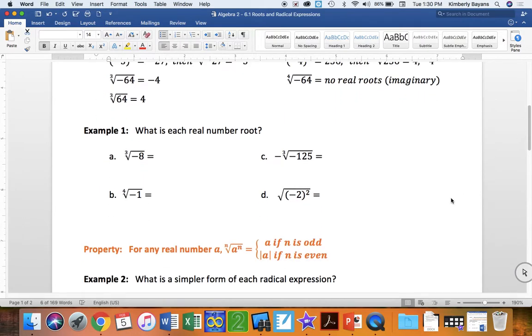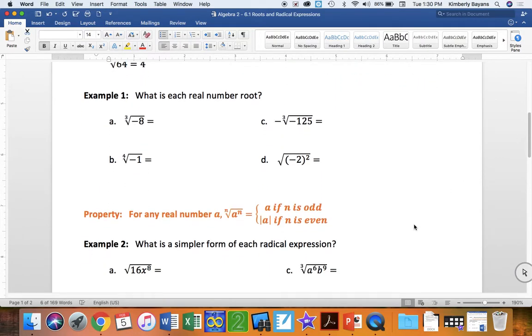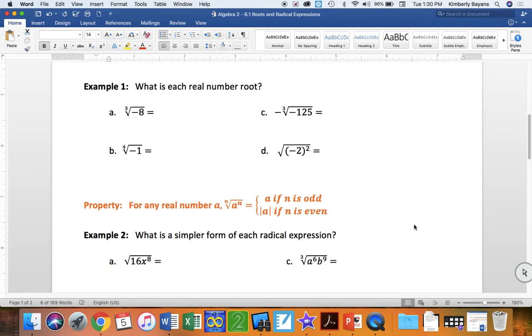Example 1, what is each real number root? Again, this is something that we've been doing, just taking it a little bit further into third roots and fourth roots. So the cube root of negative 8 would be negative 2, because negative 2 times negative 2 times negative 2 is negative 8. These are also the kind of things you can type into the calculator. This will not give you a syntax error on my calculator because it can be done.